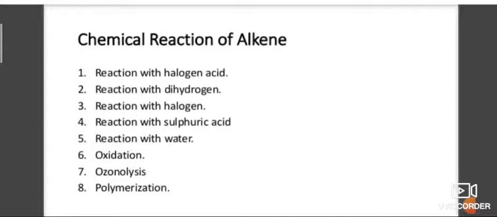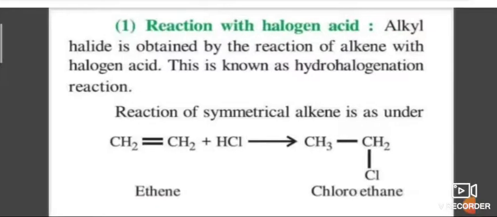Pi electrons, being loosely held, are easily polarizable. This reaction involves cleavage of a pi bond and formation of two new sigma bonds.